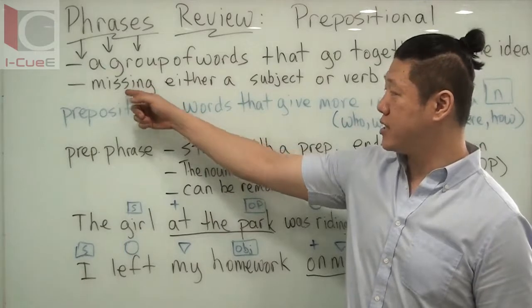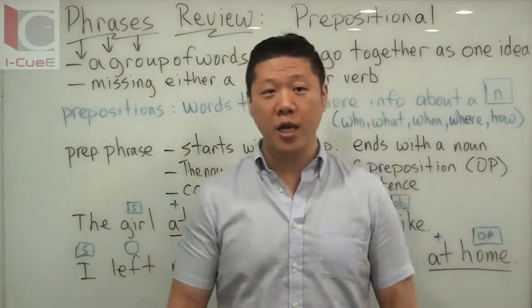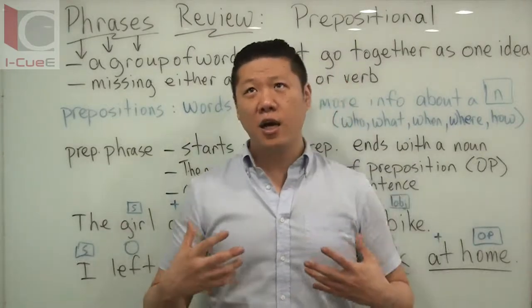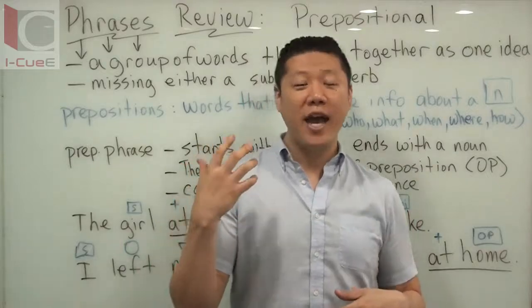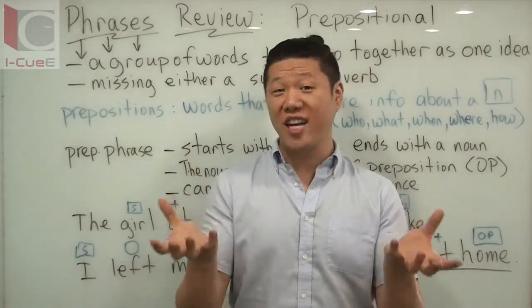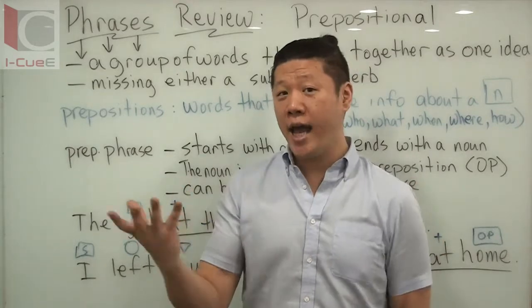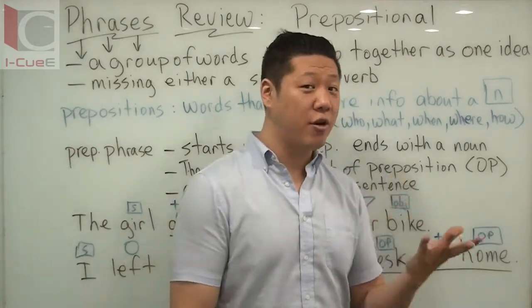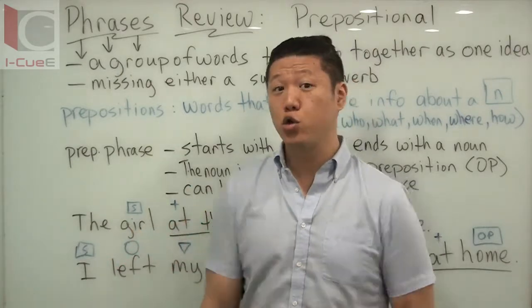Another part about phrases, they are missing either a subject, a noun, or a verb. If you have a subject and a verb, you can call that a clause, but a phrase is missing one. It could have a noun, but doesn't have a verb. It could have a verb, but it doesn't have a noun, right? That is a phrase. It's missing one of those two parts.